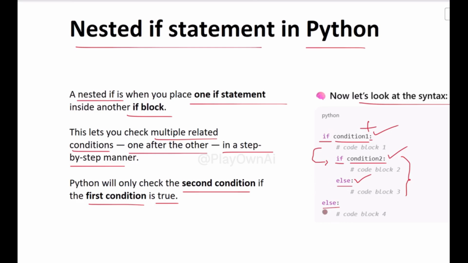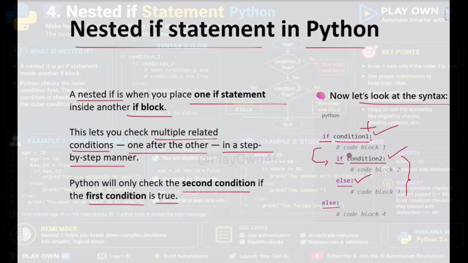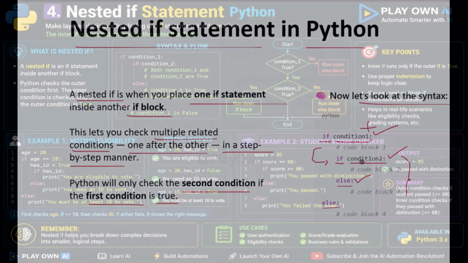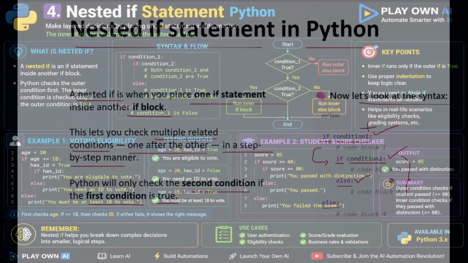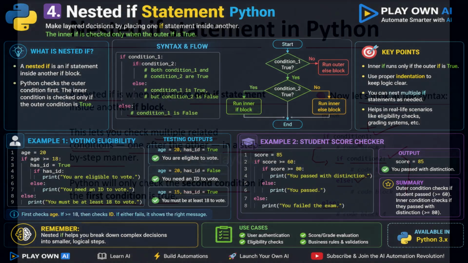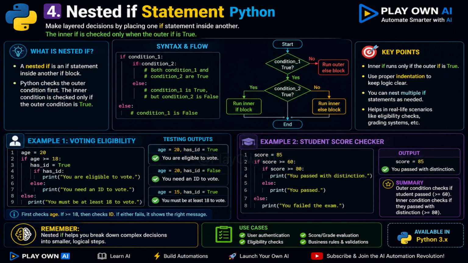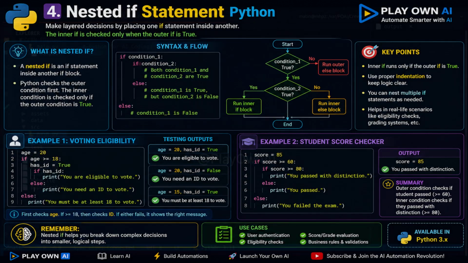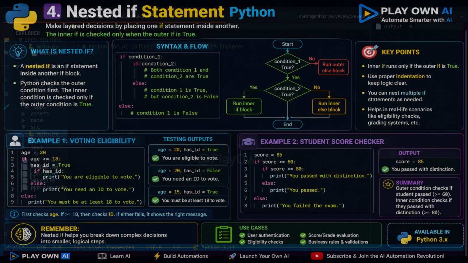Now if condition 1 itself is false, we need a final fallback. So outside the first if, at the same level, we write else colon. This handles everything that didn't match the first if. So this part runs when condition 1 is false. Python ignores everything inside the first if and jumps straight here. And that's the full structure of nested if else in Python. You can nest as many statements as needed, but always make sure to keep the indentation clean and logical.